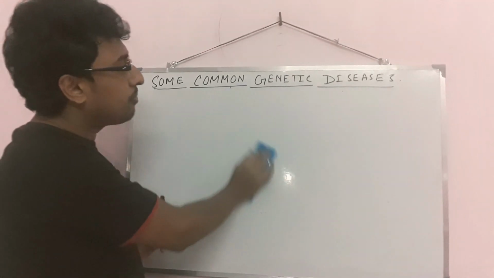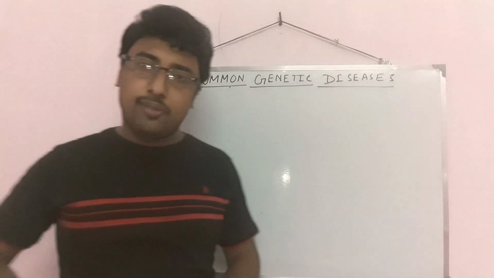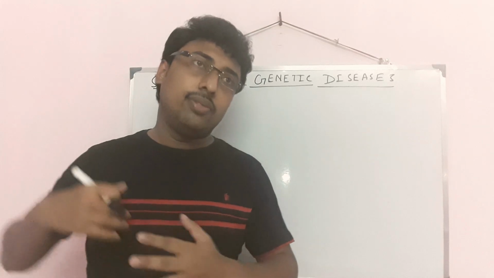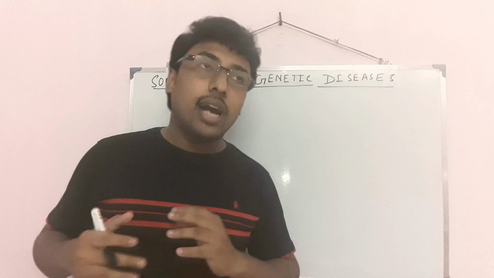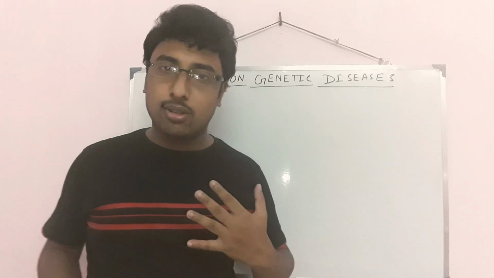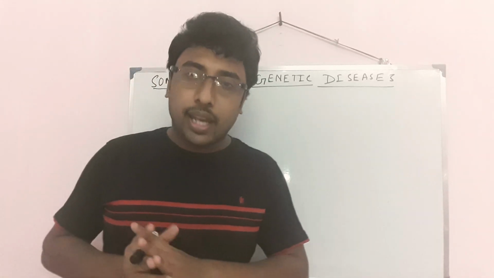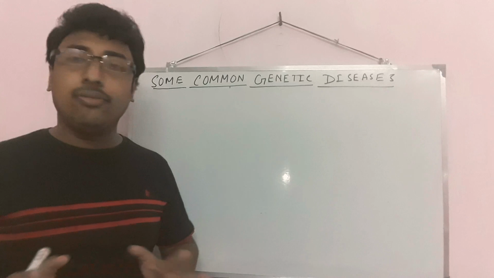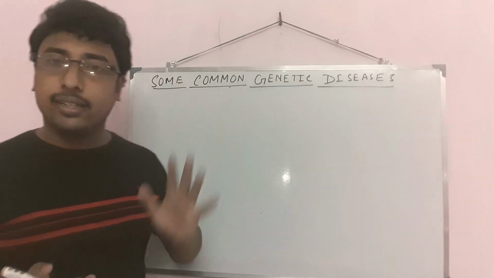Now, what is the effect of color blindness? You know, any person affected by color blindness cannot identify colors. If they see the red color or green color, they cannot identify the actual color. Even if they see red, they will see another color. So that is some effect in their life. If any person is color blind, that is ultimately a genetical disease.